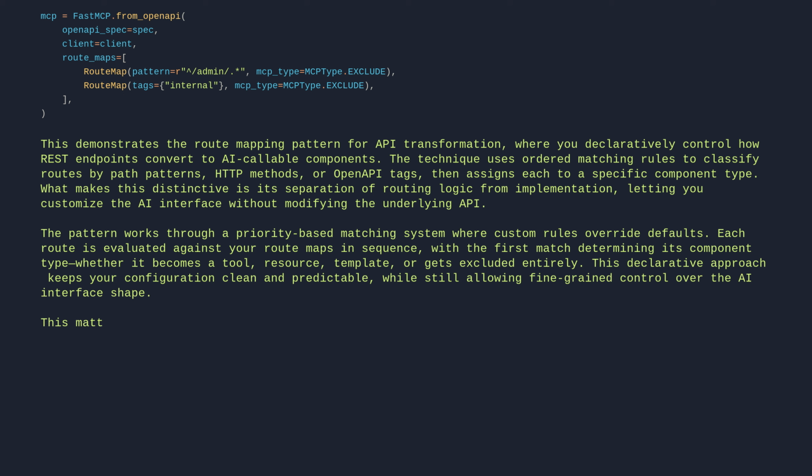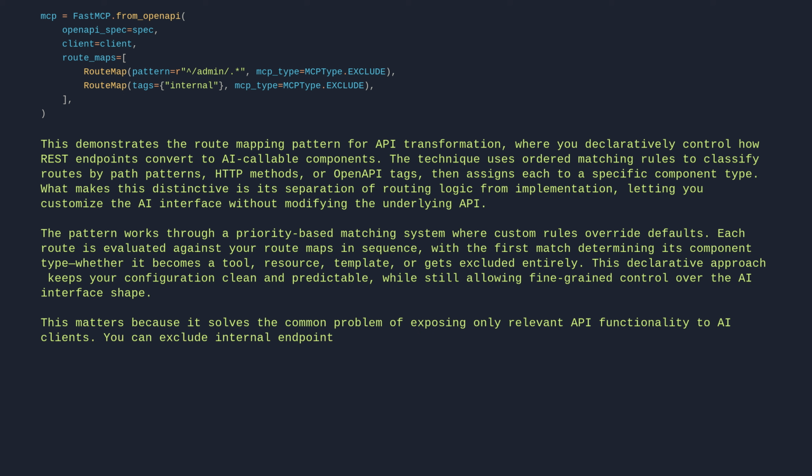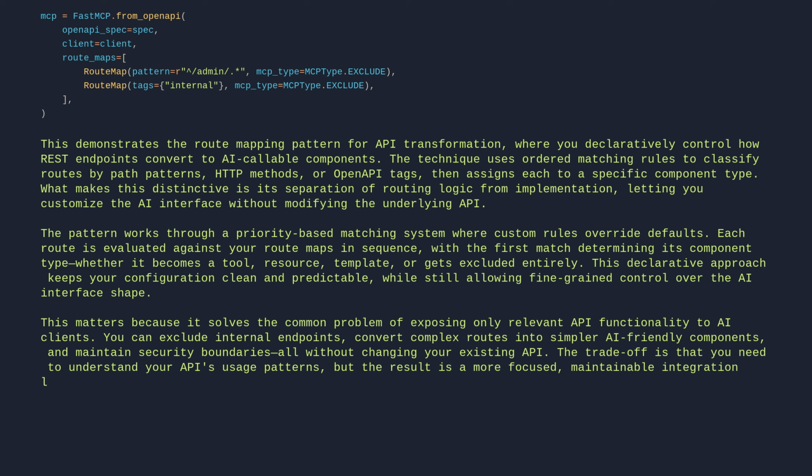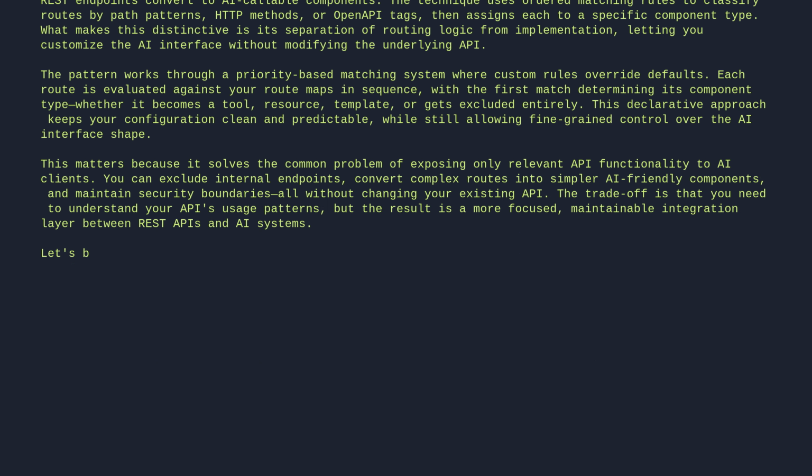This matters because it solves the common problem of exposing only relevant API functionality to AI clients. You can exclude internal endpoints, convert complex routes into simpler AI-friendly components, and maintain security boundaries, all without changing your existing API. The trade-off is that you need to understand your API's usage patterns, but the result is a more focused, maintainable integration layer between REST APIs and AI systems. Let's break it down line by line.